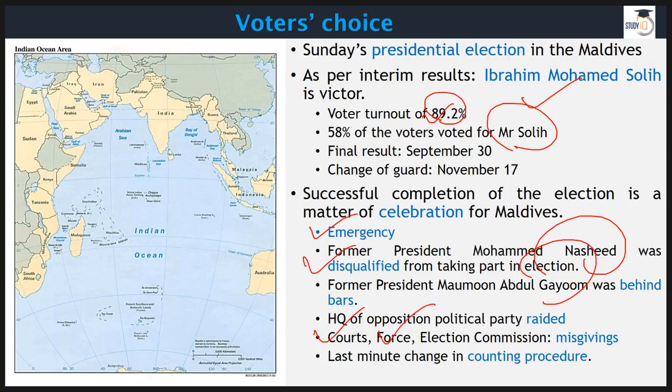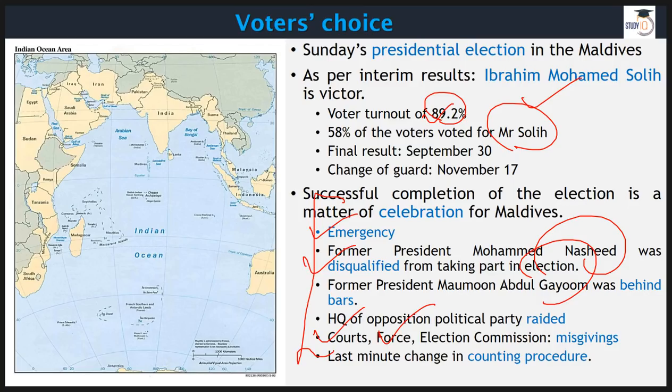Excessive force is applied on many, you can say, like media is not free. They are not allowing foreign media to cover this election, and last minute changes were also applied on the counting procedure and things like that. So things were going really badly as far as democracy is concerned. It was all autocracy that was visible in Maldives in the recent past, particularly under this Yamin's regime.